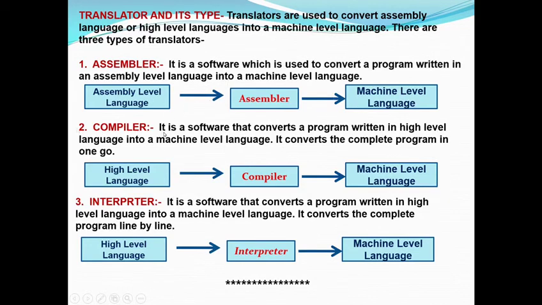Second is the compiler. Compiler is also a software. It also converts a program written in high level language into a machine level language. Assembler is used for assembly level language, but compiler is used for high level language into machine level language. Compiler converts the complete program in one go.